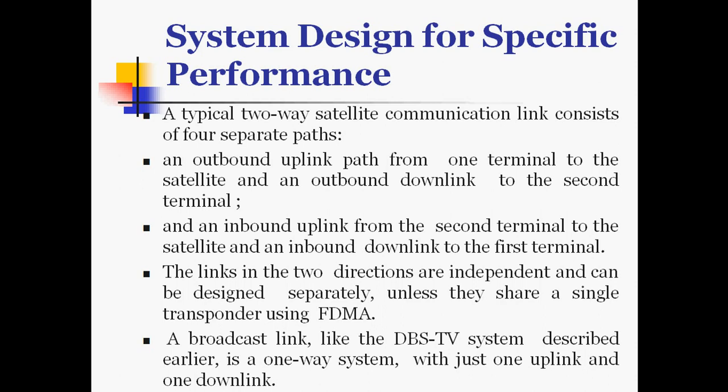Then an inbound uplink from the second terminal to the satellite, and an inbound downlink from the satellite to the first terminal.